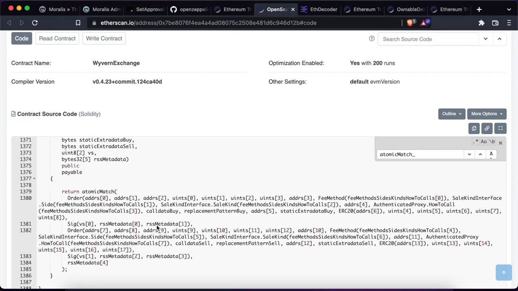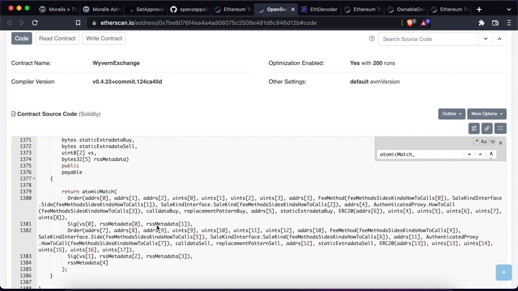When atomicMatch is called with a pair of matching orders, the Wyvern contract only checks that the signatures are correct and executes state changes, which in our case is the transfer of tokens, through the authorized user proxy.